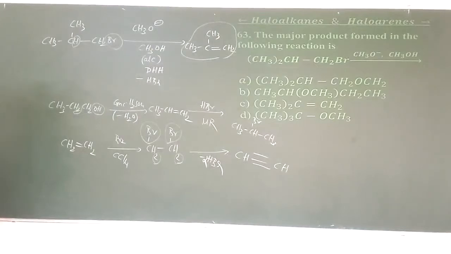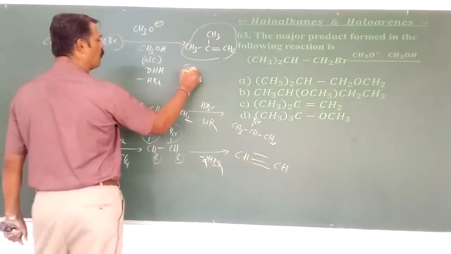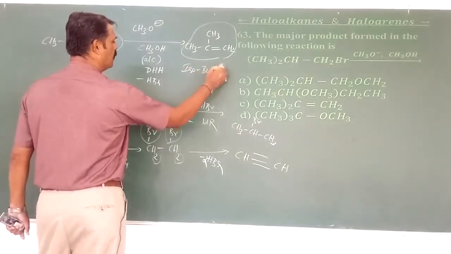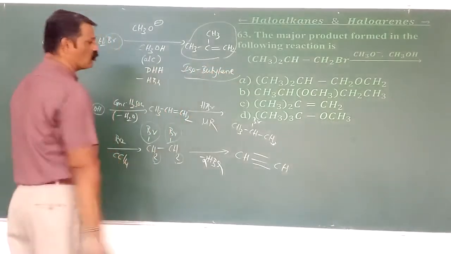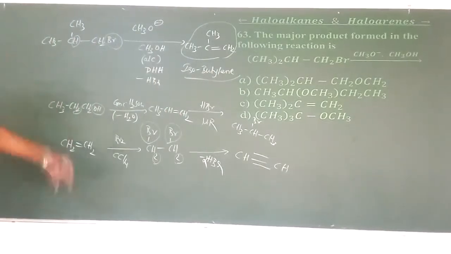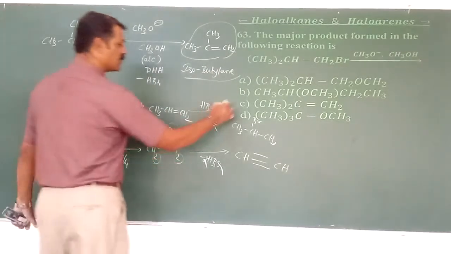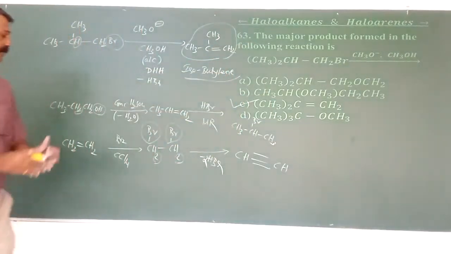2-methyl propene. Or I can write that in the form of isobutylene. It is called isobutylene. Isobutylene formula is (CH3)2C=CH2. Hence it is going to be this, okay.